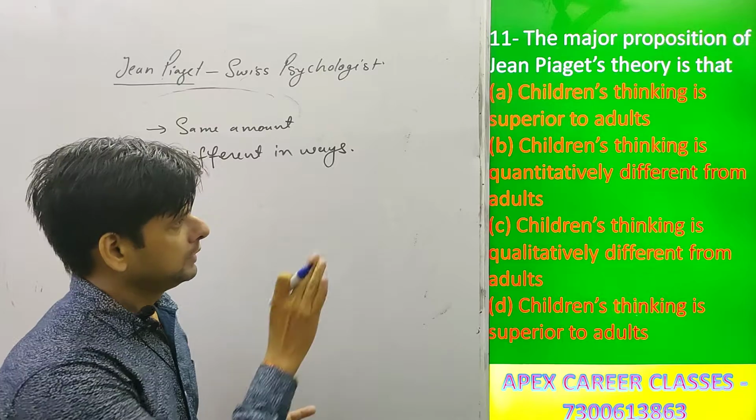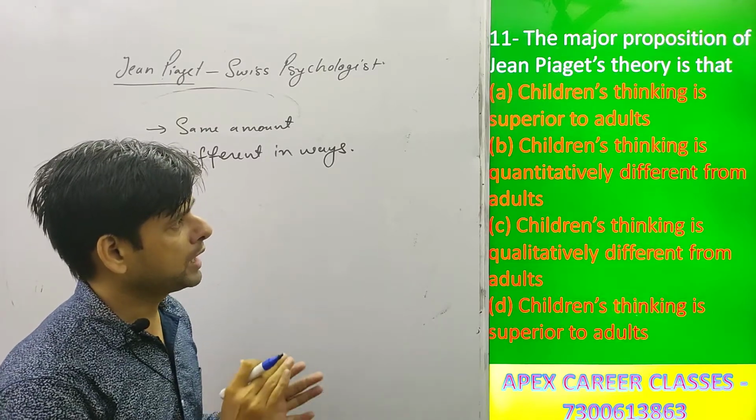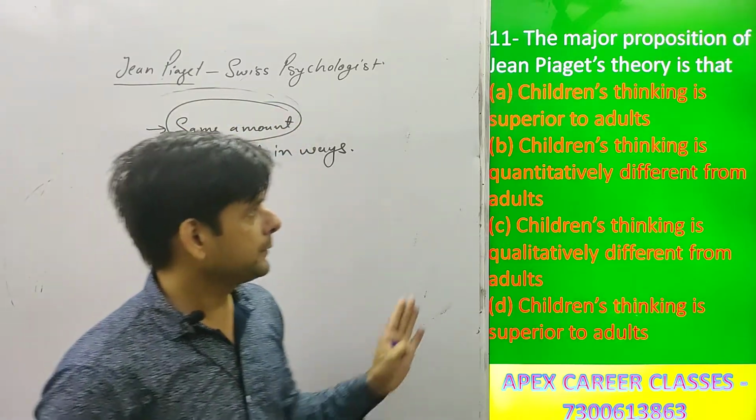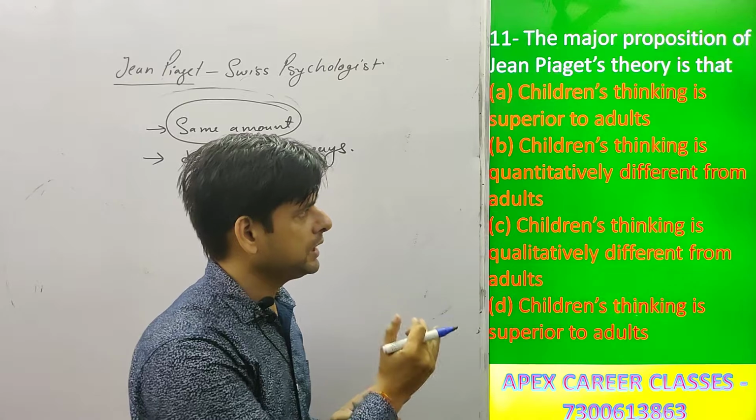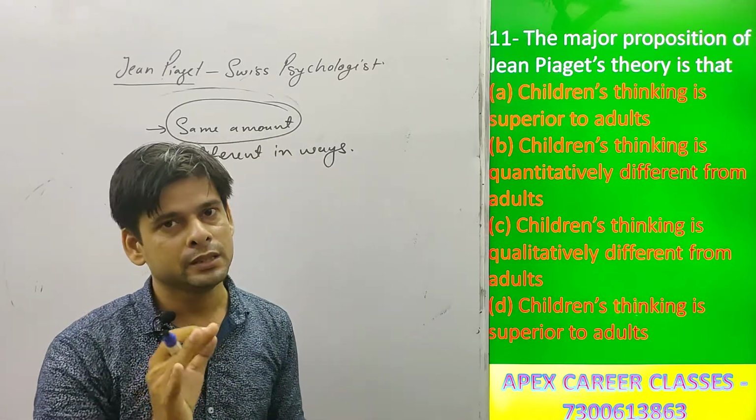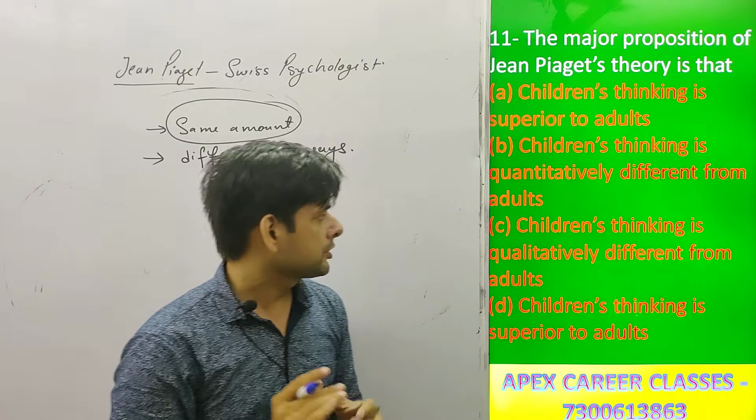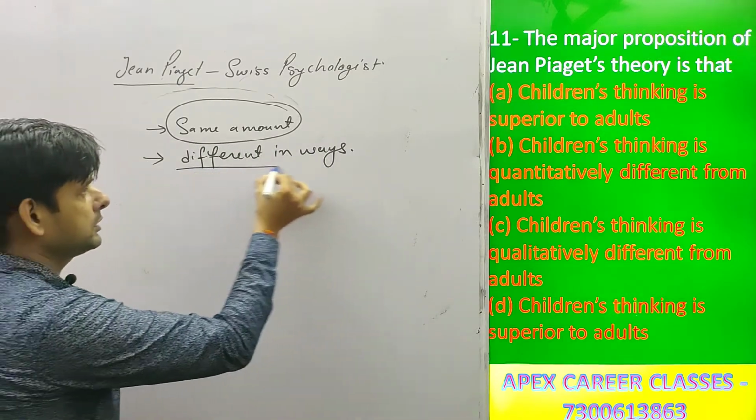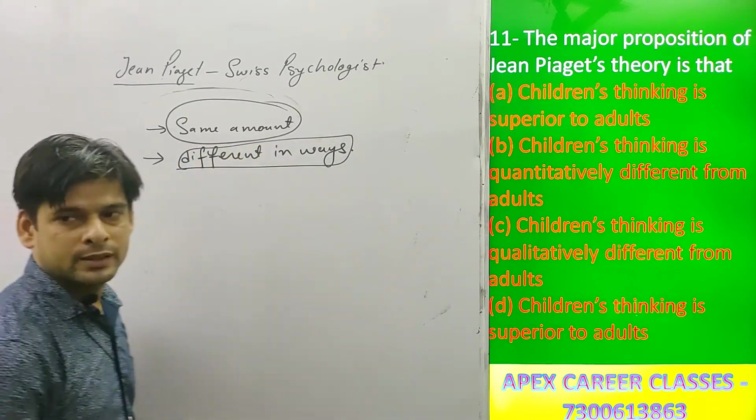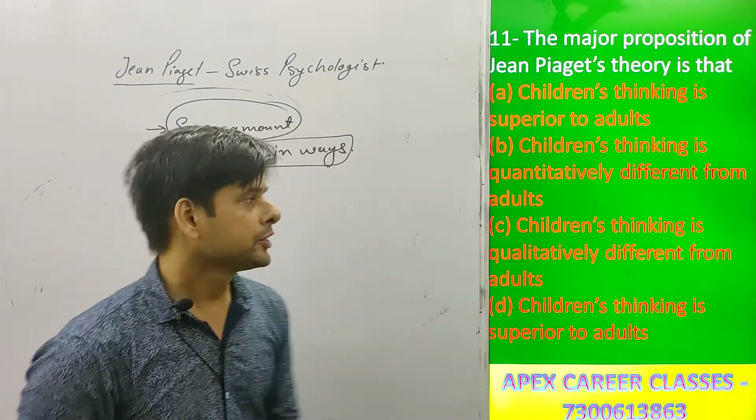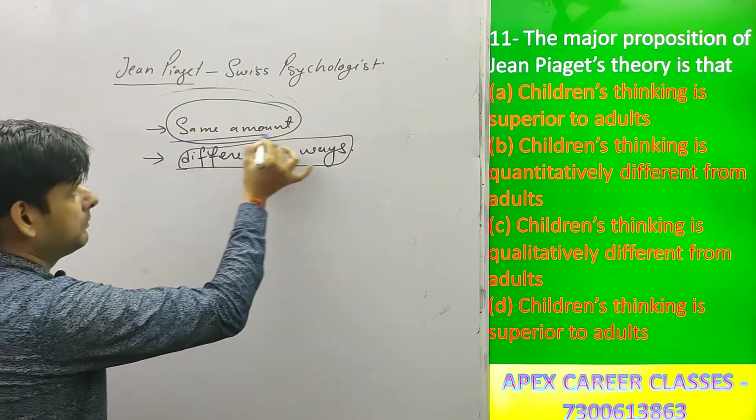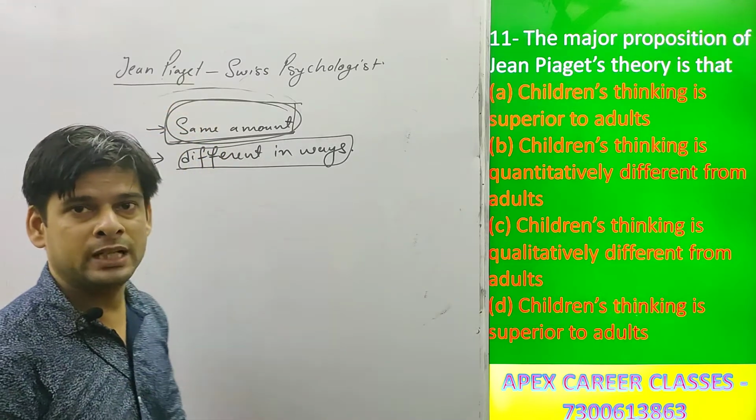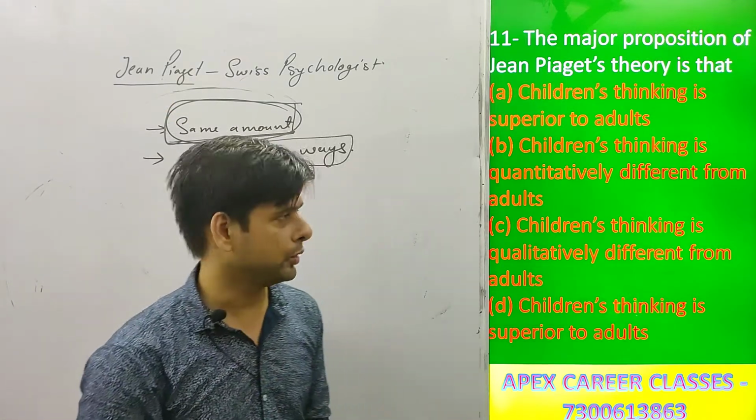And option B is children's thinking is quantitatively different. Here is quantity, and quantity is the same. So if you are saying children's thinking is quantitatively different from adults, this option will be wrong. Now the third option is children's thinking is qualitatively different from adults. Here is a difference in ways of thinking. So the correct option here will be option C. Children think in the same amount as do the adults, but they think in a different manner, in a different way.